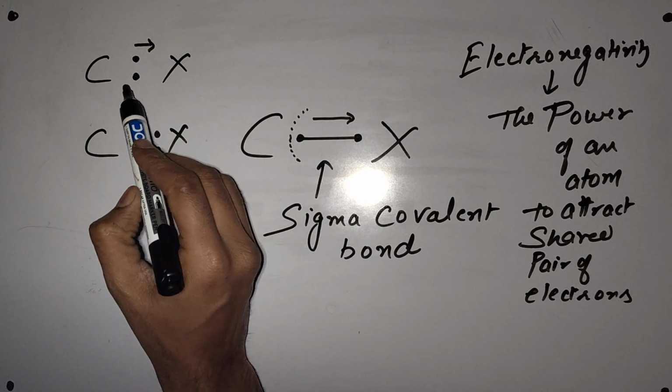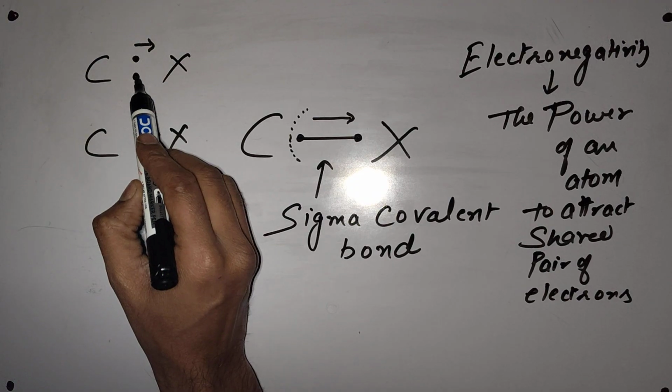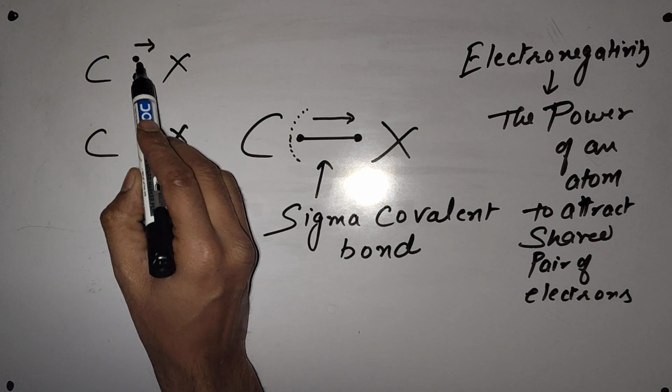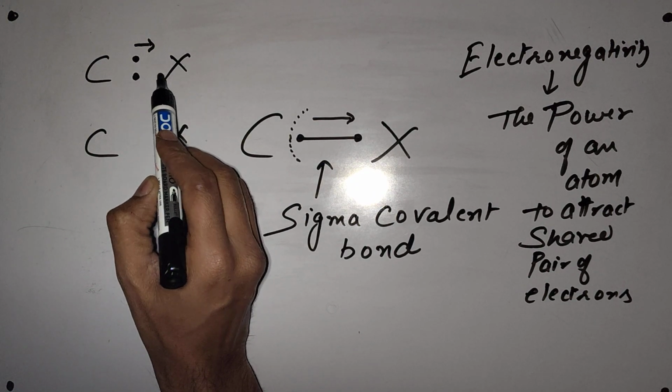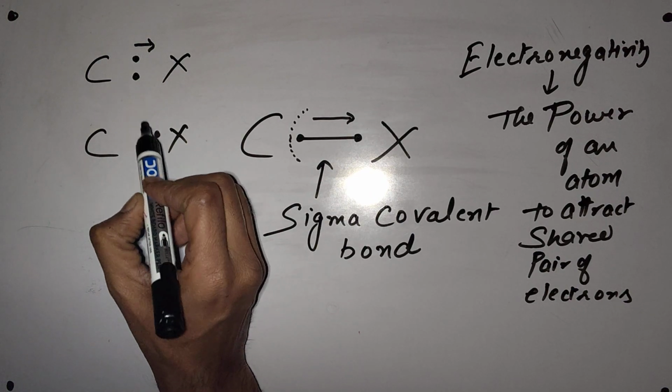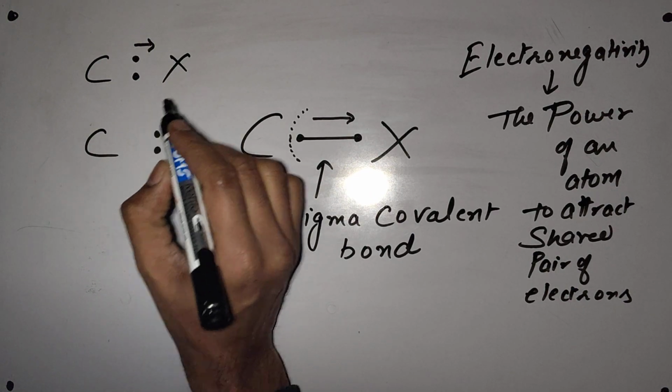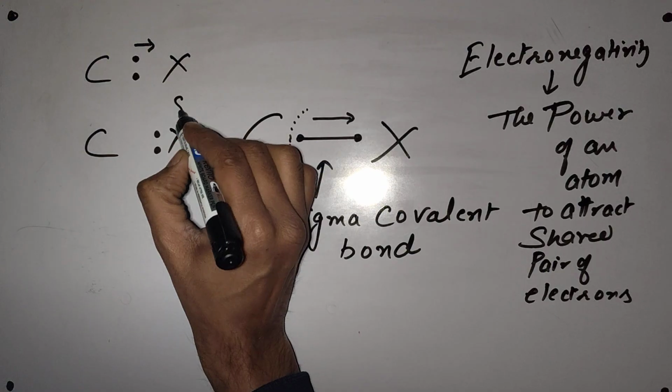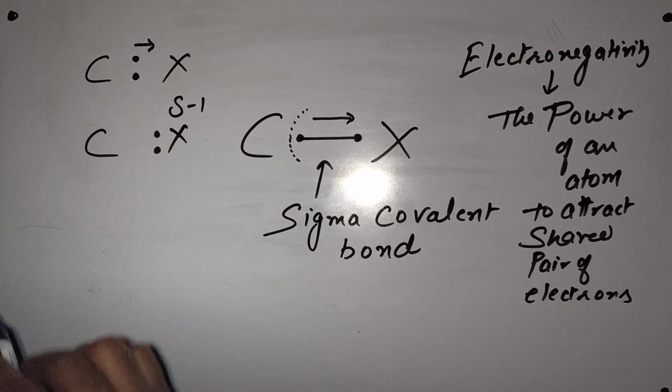Out of these two electrons, one electron is of carbon and one electron is of X. Now X is attracting the extra electron of carbon. So X will get an extra negative charge, a partial negative charge.